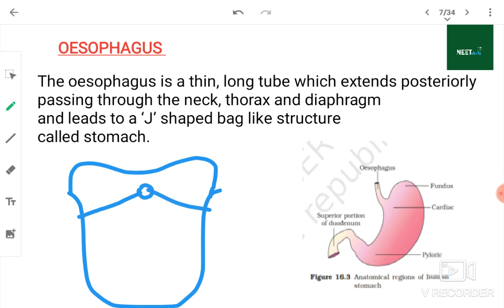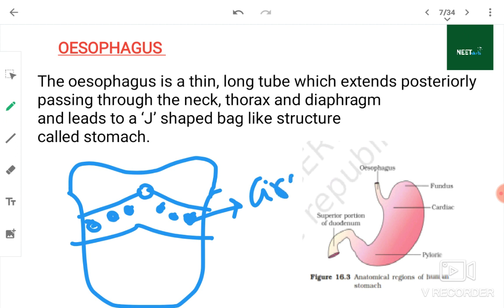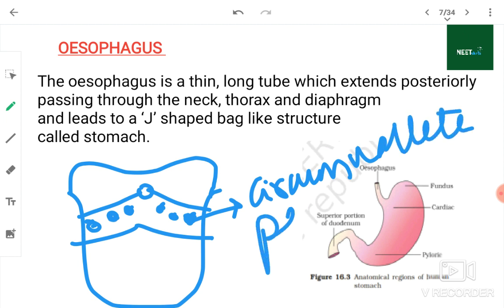What is this circle? Okay. Wait. Look here. These circles are circumvallate papilla. Circumvallate papilla. Okay, these circles are circumvallate papilla. Now, let me change the color and show you.